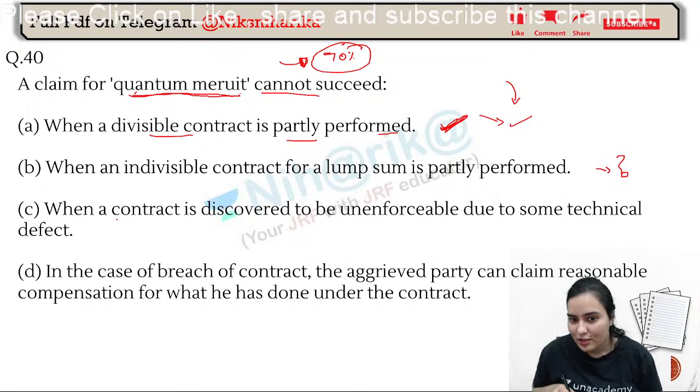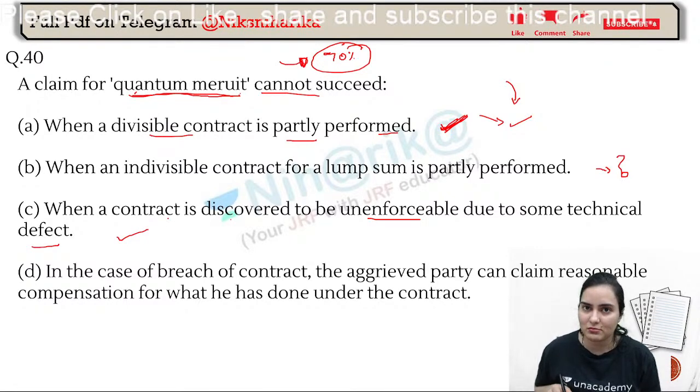When a contract is discovered to be unenforceable due to some technical defect, then there is no payment at all. Here, will it justify quantum merit? Yes. जितना परफॉर्म किया उतना ही पैसा मिलेगा, नहीं किया नहीं मिलेगा.